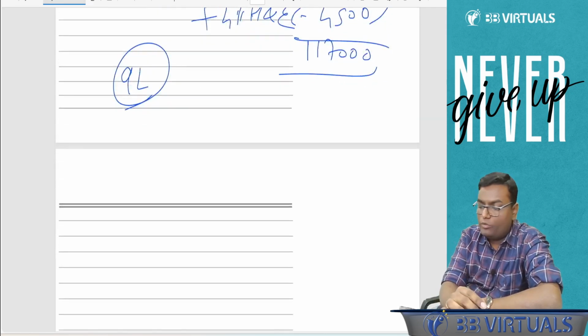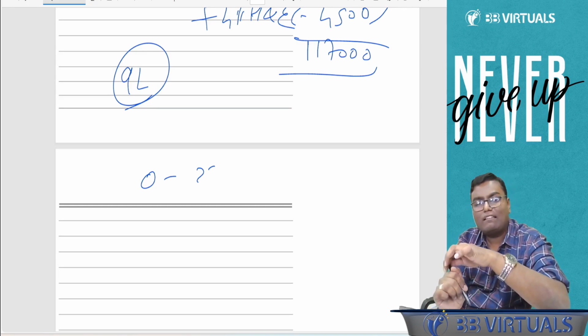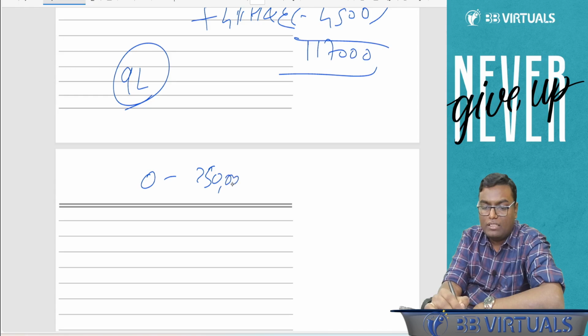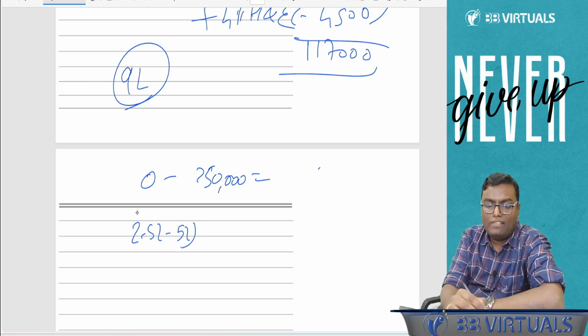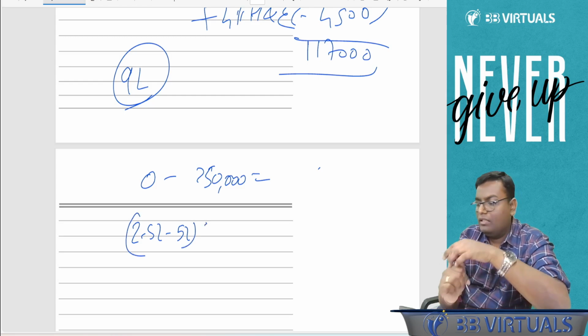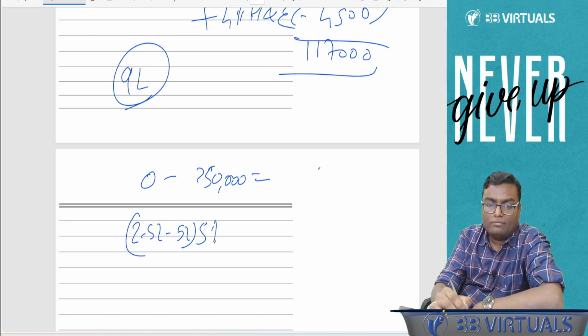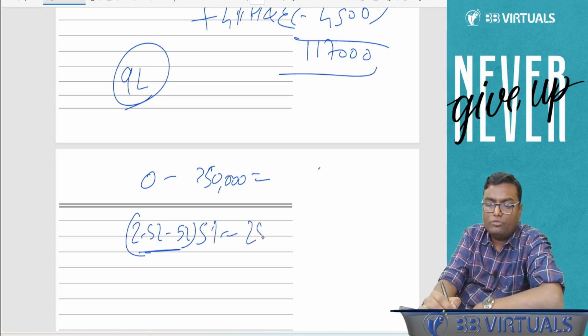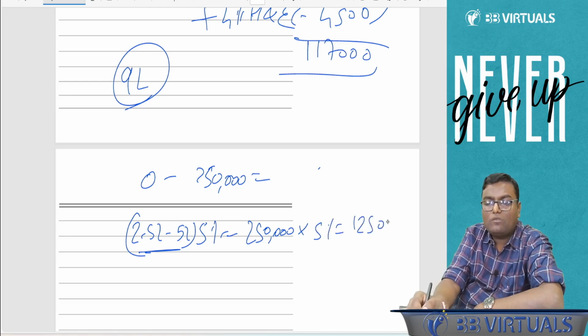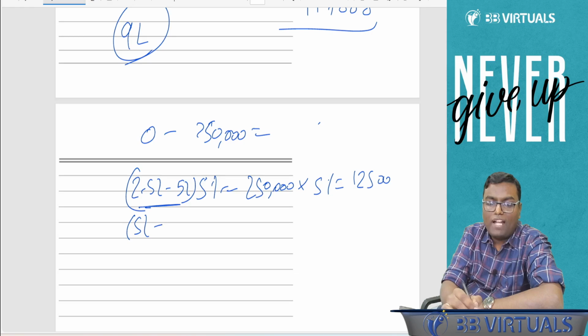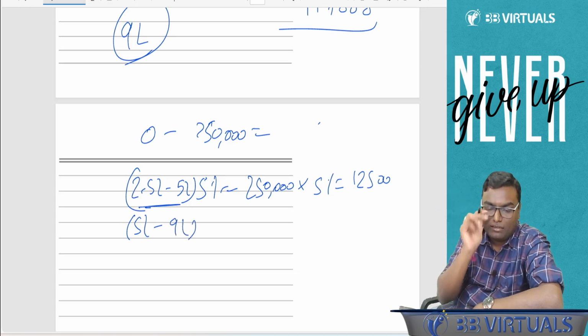Okay, let us continue together. From 0 to 2,50,000, how much is my tax rate applicable? 0%. So 0. From 2,50,000 till 5 lakh, 5% is applicable. What is the difference? 2,50,000. On that 5%, the tax will be 12,500. From 5 lakh till my income of 9 lakh,